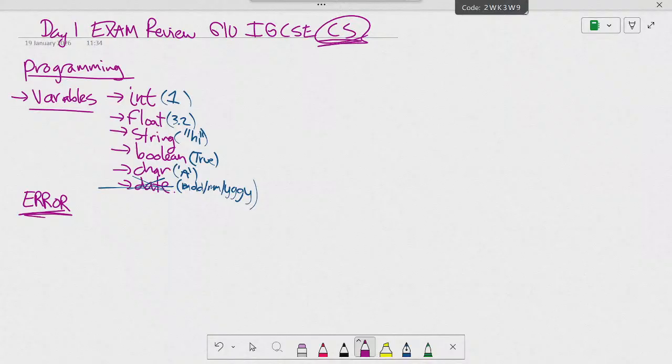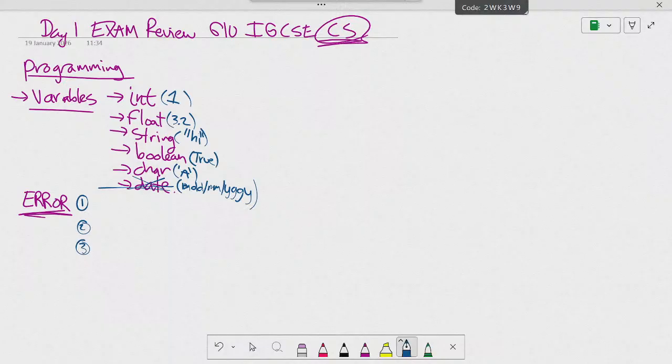Do you remember? We have 3 types of errors. For example, if I print something wrong, it gives you the red error. What type of error is that, Carol? Let's say I say print, but I forgot the bracket or something like this. What are the 3 types of errors that can be in coding? Do you remember?